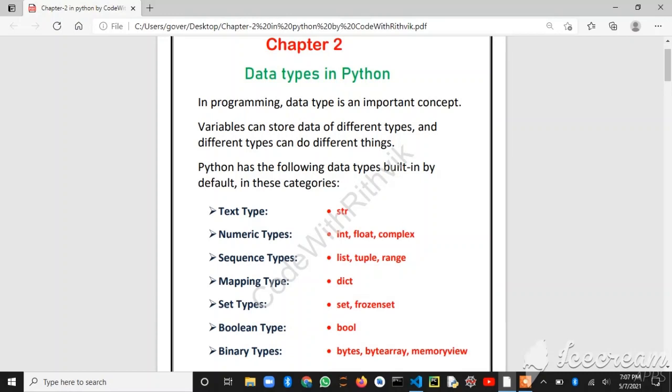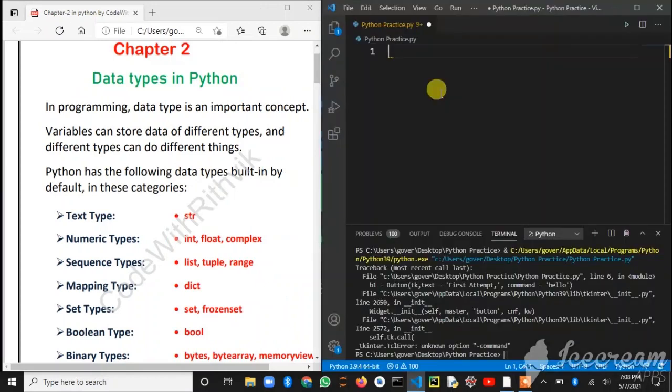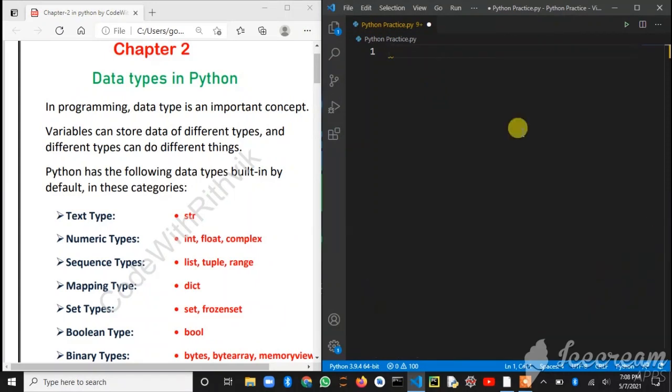Suppose, I'll show you. So I am minimizing the screen. I am using Visual Studio Code for my Python. I have told you how to download it also. I have created a file called python practice.py and I am showing you data types. Suppose x is equal to 1. So x equals 1 is an integer, as I have told you before. But after putting inverted commas before and after the 1, it will become a string.